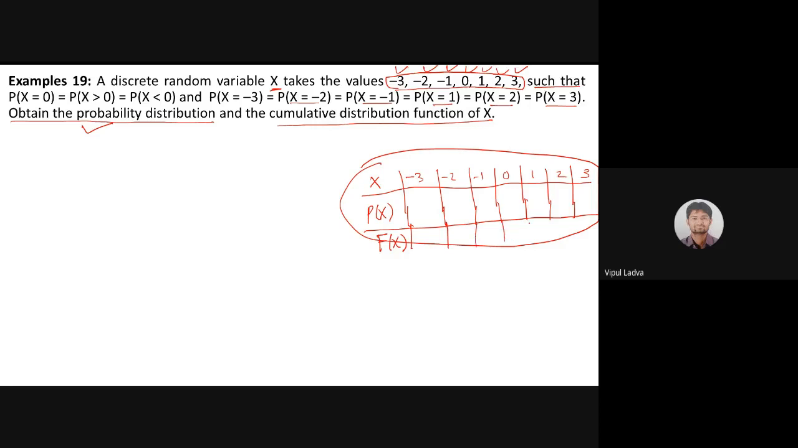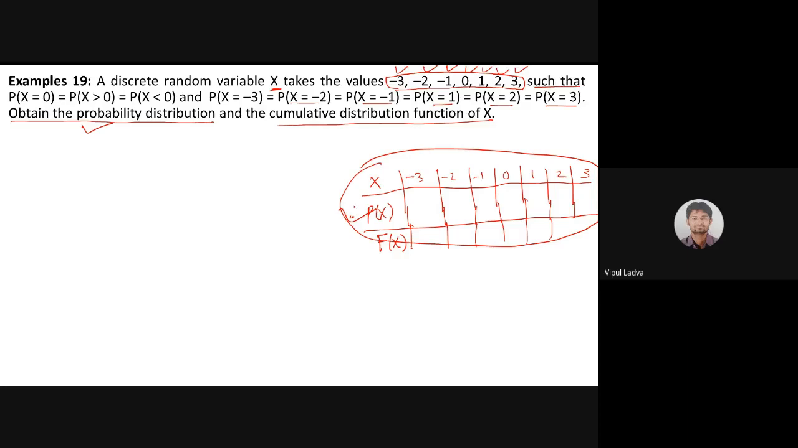But right now we do not have any function related to p of x. There is no function for p of x. We have just some scattered data with us. That probability of x equals 0 is equal to x greater than 0 and x less than 0. And these 3 discrete variable values are the same. How will we do it? Let's see.